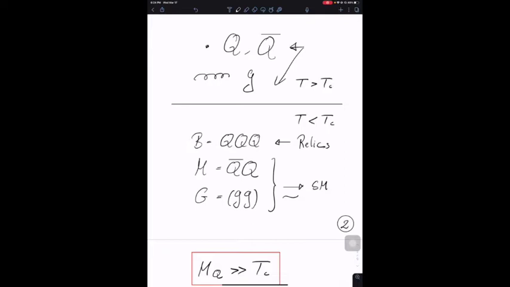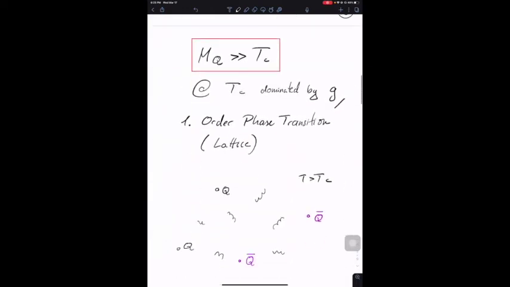The baryons, however, are stable since they are protected by the dark sector baryon number, and those particles are the interesting dark matter candidates that we want to study.